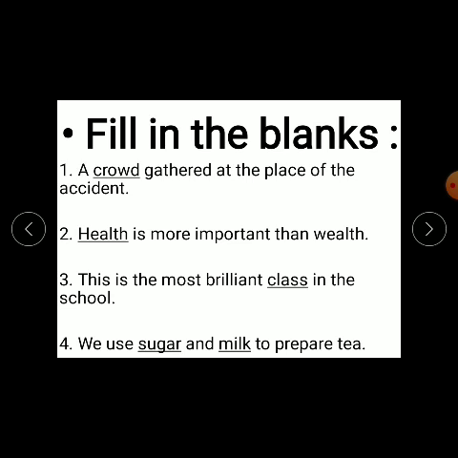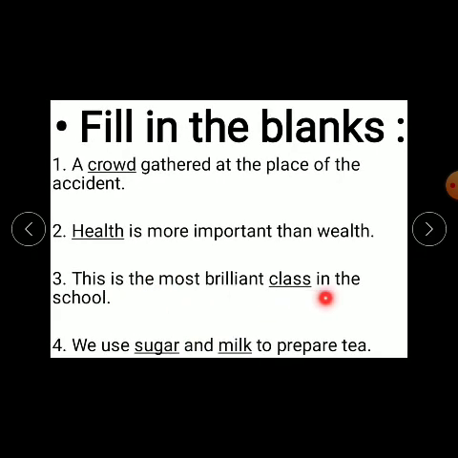Now you cannot touch health nor can you see it, but you have to think. Health is more important than wealth. The third one, this is the most brilliant class in the school. Now class is underlined. Class is a collective noun. Now class means there are all children. It can be only boys, or only girls, or both girls and boys. So class is a common name given to children. So class is a collective noun.